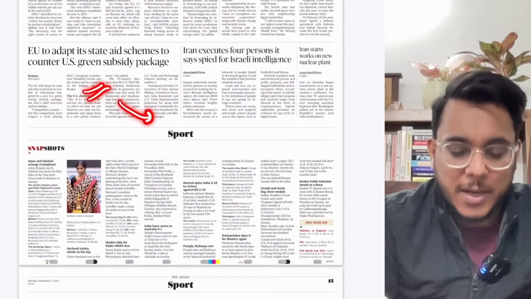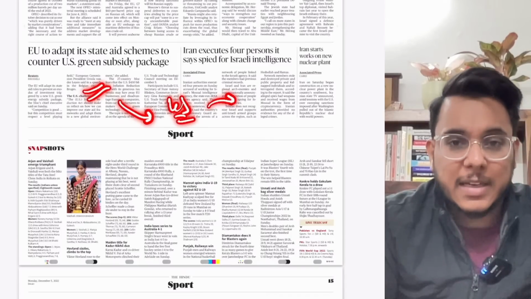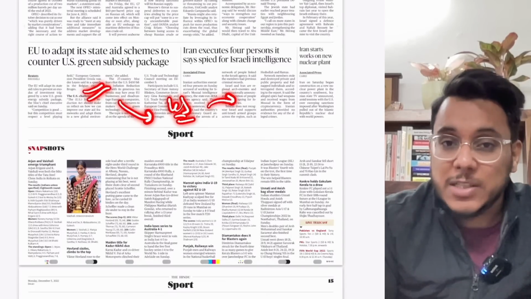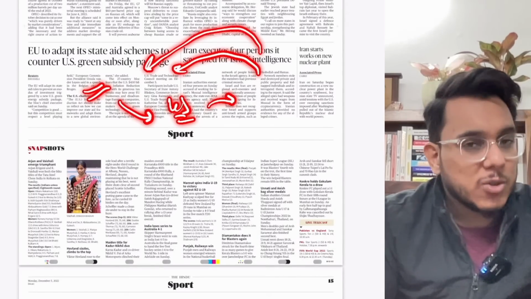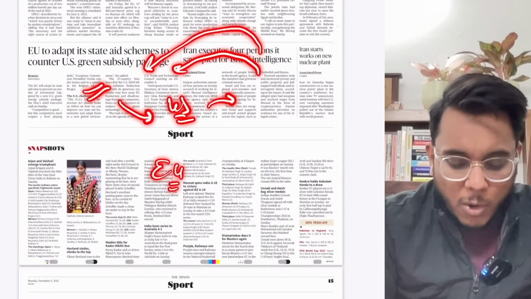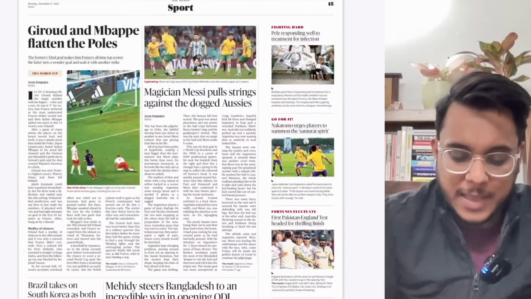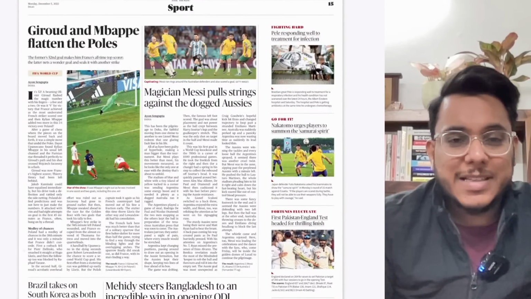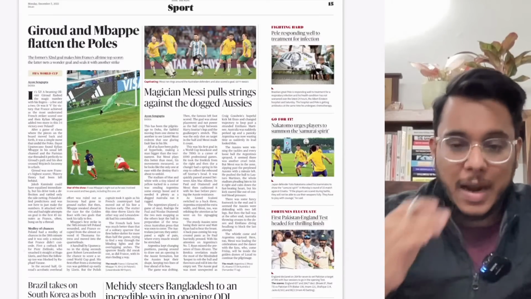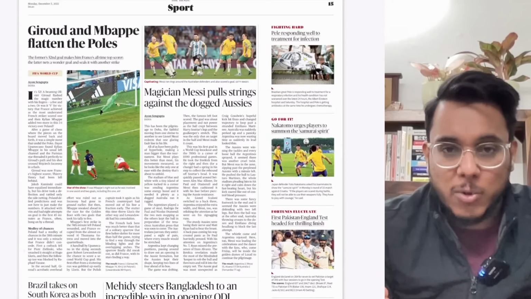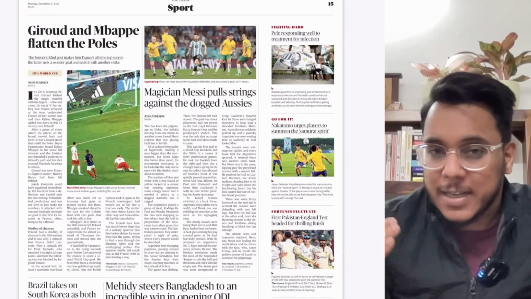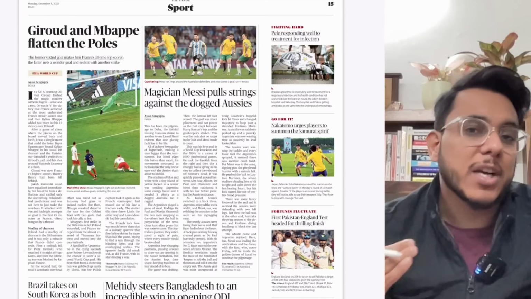Now guys, you see this particular thing that the USA is giving the green subsidy package for the investments into the renewable sector, and all the investments are going to the USA. So to counter that, the European Union will also be giving the aid schemes. Then the sports page. Okay, so guys, this is all the overview of the entire newspaper. I hope that you are able to understand the placement of the articles, and this particular overview helps us to understand which articles are important and which are not.